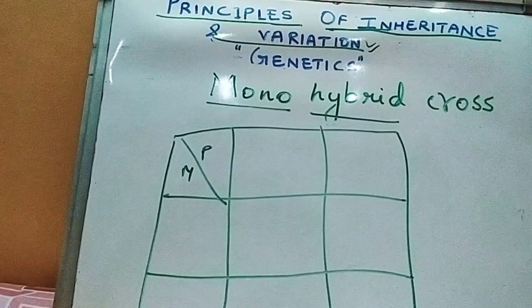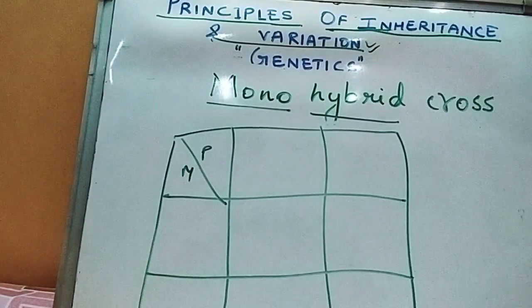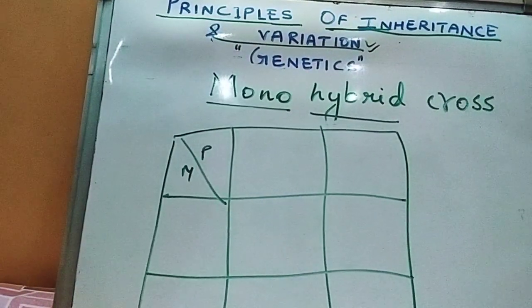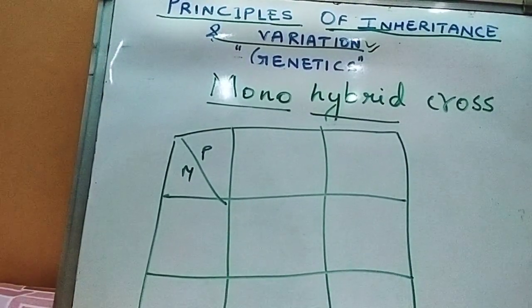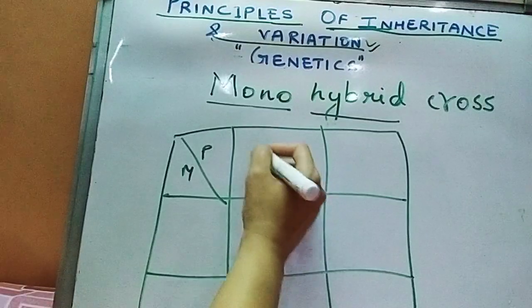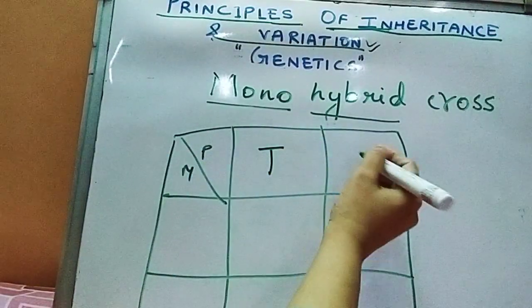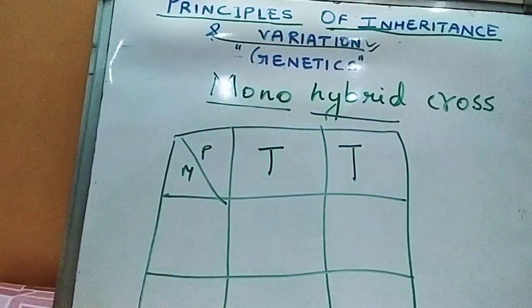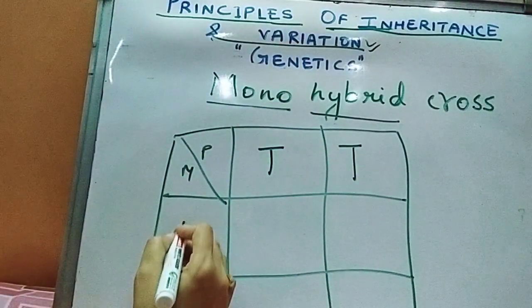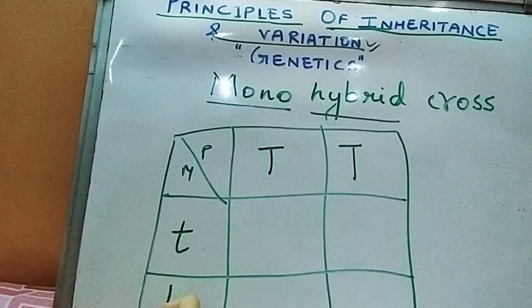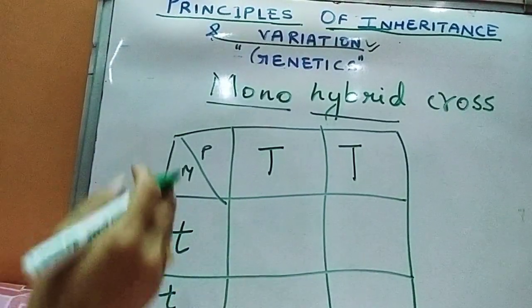So these square boxes represent a Punnett square. In this we are going to see how Mendel showed the cross between the pure tall, pure tall means completely tall, capital T, that means both the chromosomes are pure in nature, and on one side you write small t, that is dwarf.